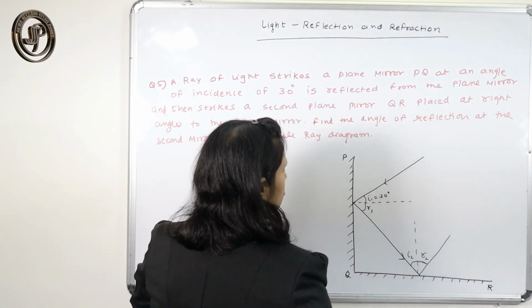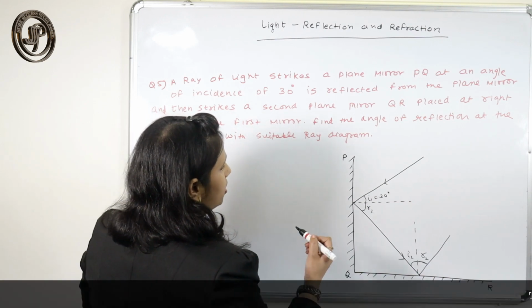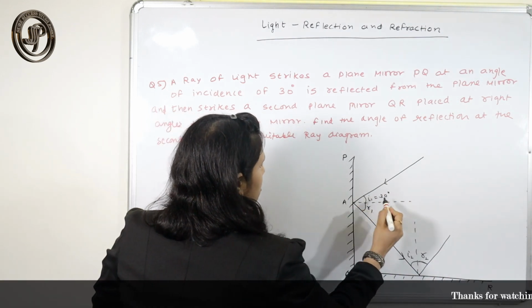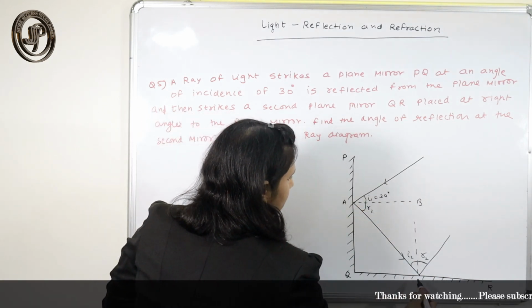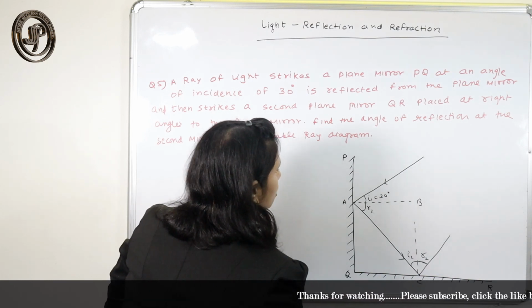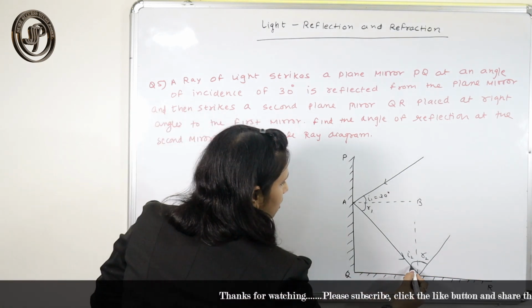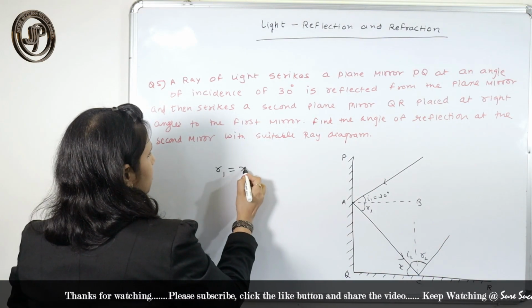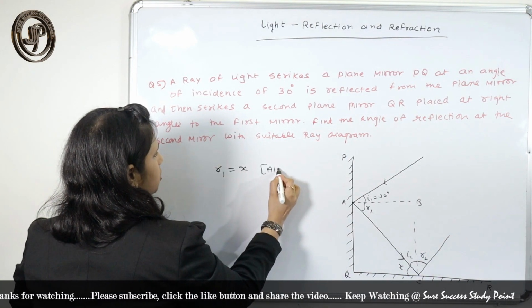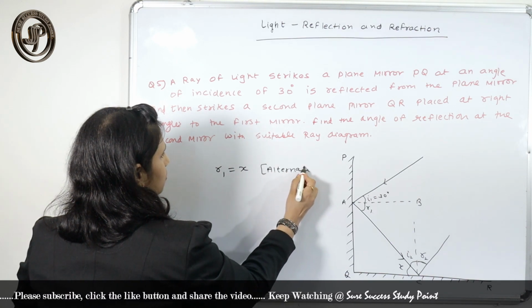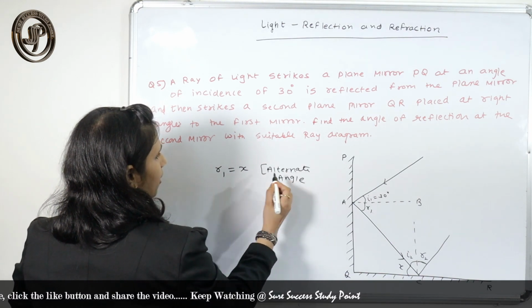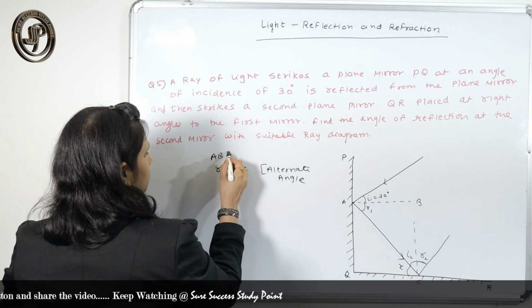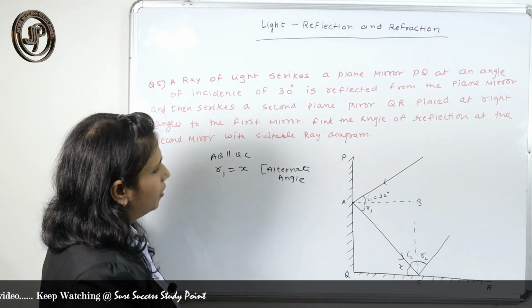If you consider this AB and this is QC, and if you consider this as X, then we can say R1 is equal to X, alternate angle, because AB is parallel to QC, right?